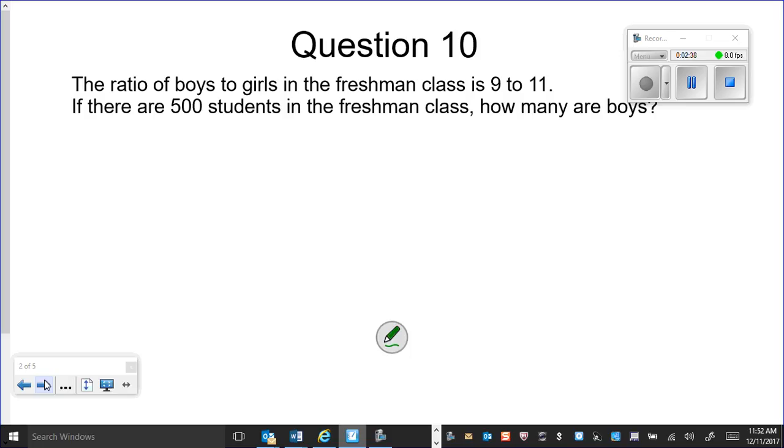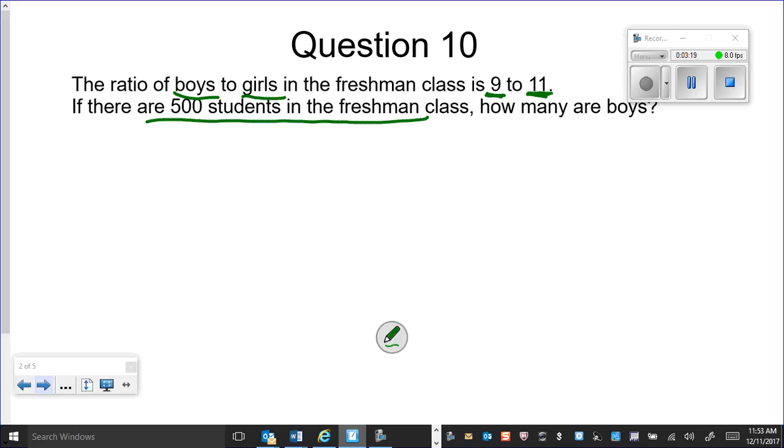All right, and question number 10. The ratio of boys to girls in the freshman class is 9 to 11. If there are 500 students in the freshman class, how many boys are there? Again, this is another problem where you're going to have to find the total to get the right answer for the ratio. Because boys comes first, boys refers to the 9, and girls came second, so the girls refer to the 11. And there are 500 students total. Remember, they're giving you out of 500 students.